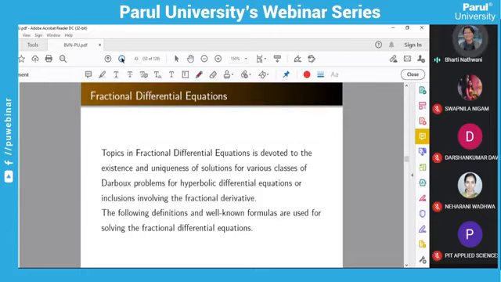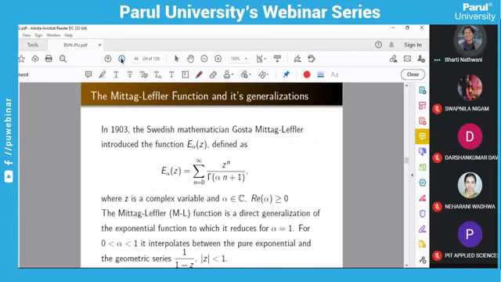As we know, if we are going for a differential equation or integral equation, they contain differential operators and integral operators. So if you move to fractional differential equations, obviously these contain the fractional operators. Before going to the fractional operators, we will see what the generalized function, the Mittag-Leffler function, is and how it is given.